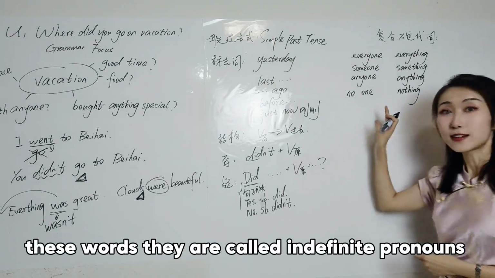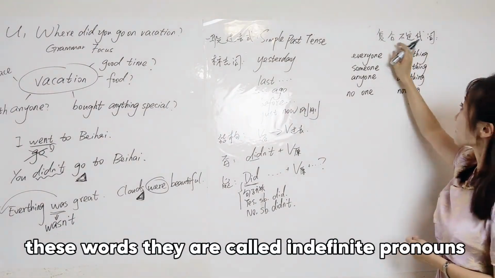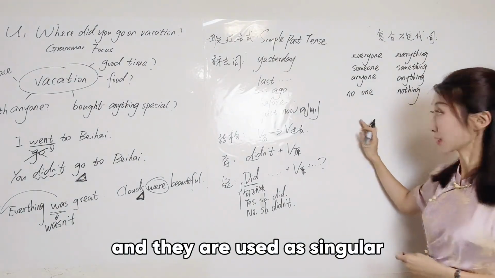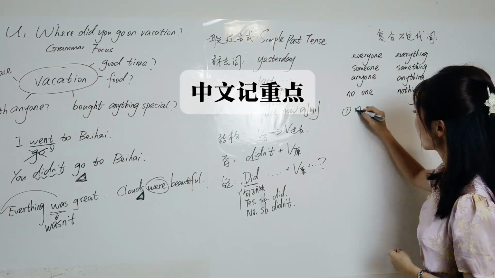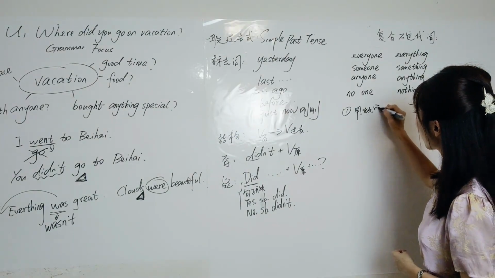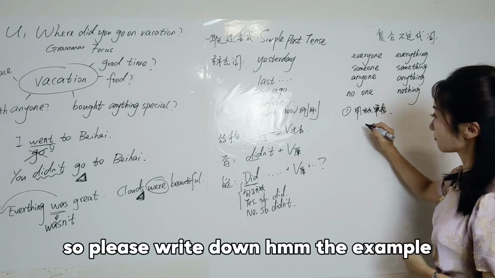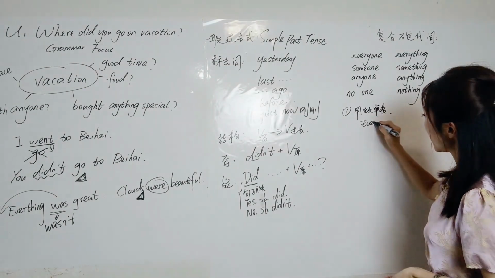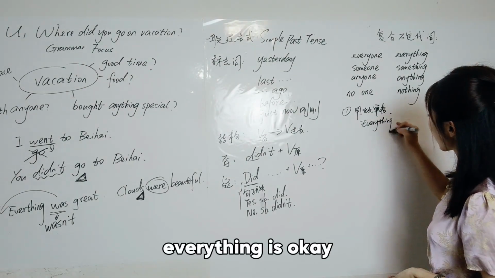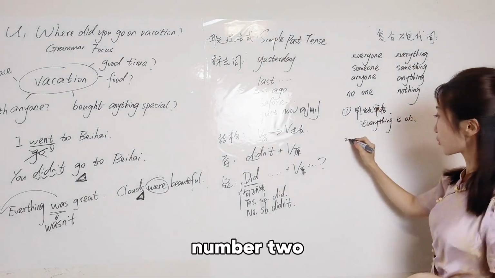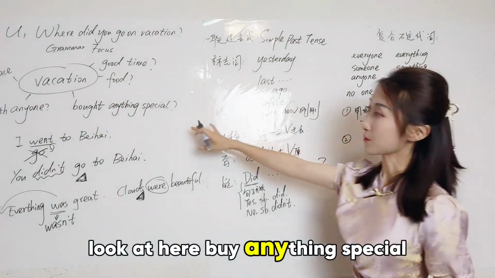These words are called indefinite pronouns, and they are used as singular. So please write down the example. Everything is okay.